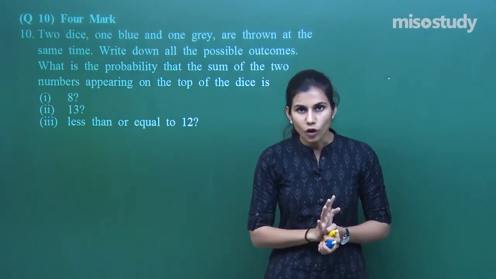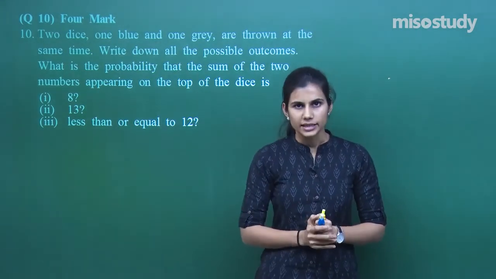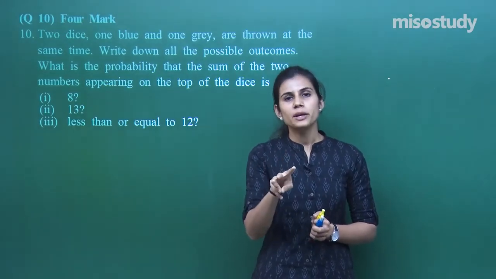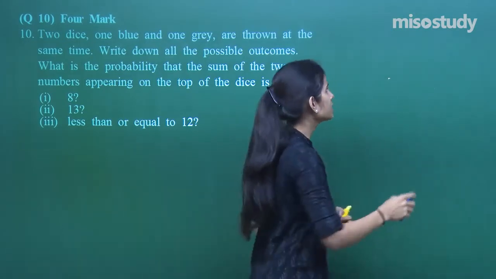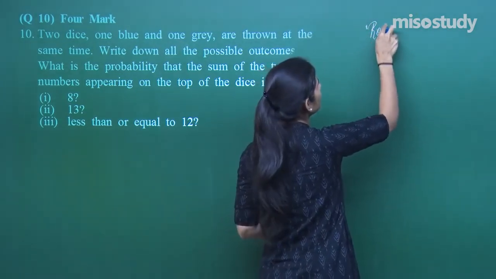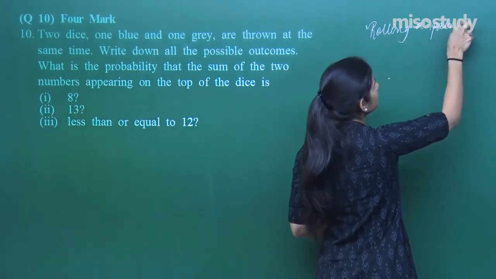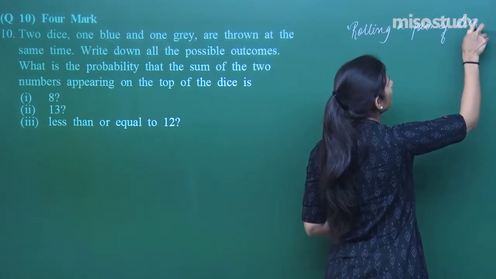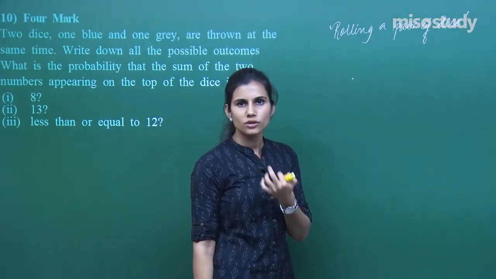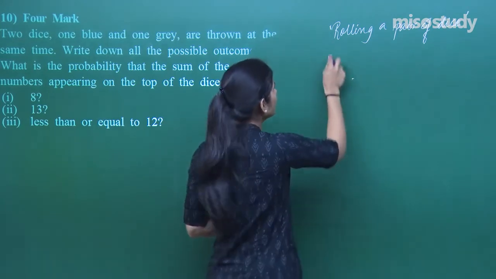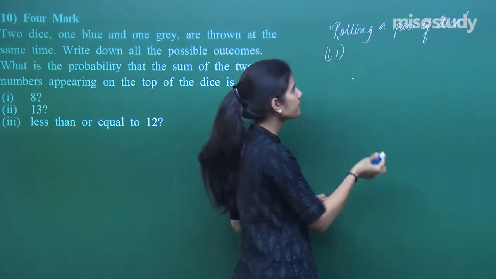When both the dice fall on the floor, there is a number which comes on the first die, there is a number which comes on the second die. So, 2 numbers or a pair of numbers is what we get as the outcome each time we roll a pair of dice. So, the experiment that we have is rolling a pair of dice, right? So, I will get a pair of numbers as the output. Both numbers individually will be ranging from 1 to 6 because that is what a dice has. So, either you can have 1 on the first die, 1 on the second die. I am just writing like this.